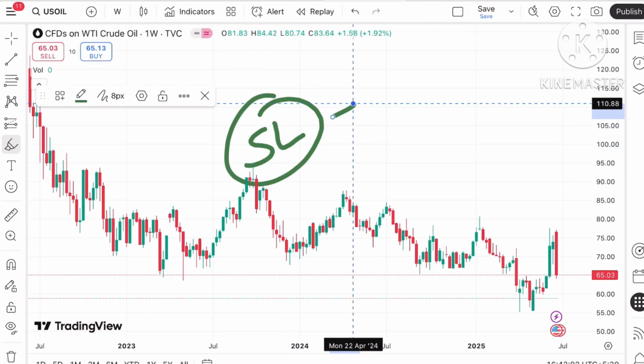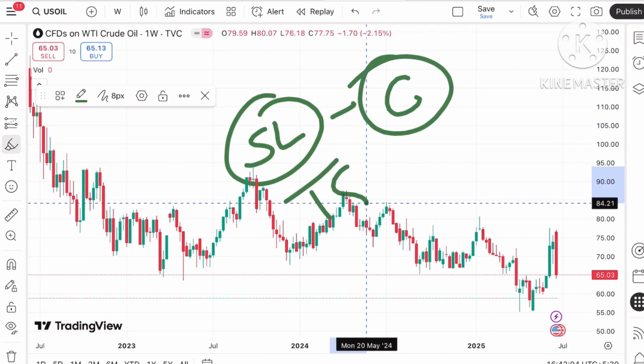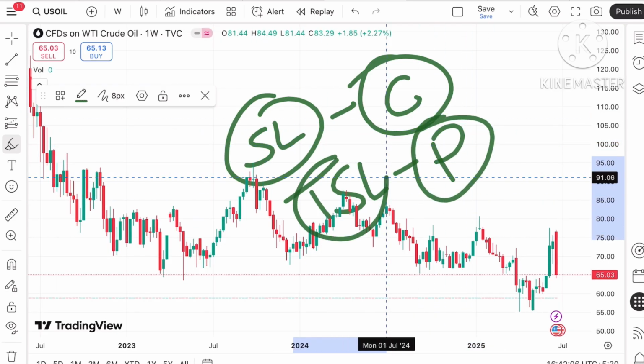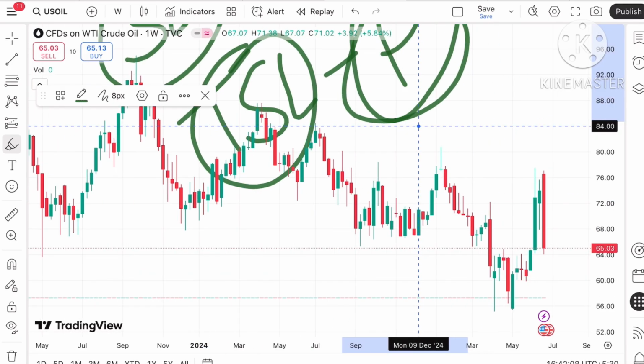To trade, put your SL so your capital will be safe, and once you are in profit, try to trail it so your profit will be safe. These two things you have to do.